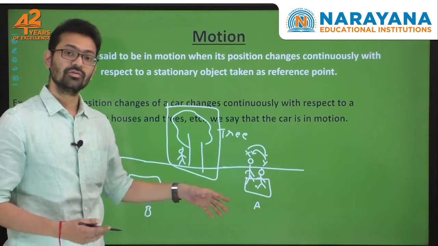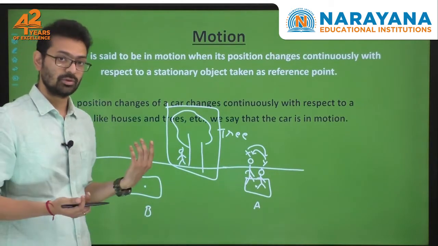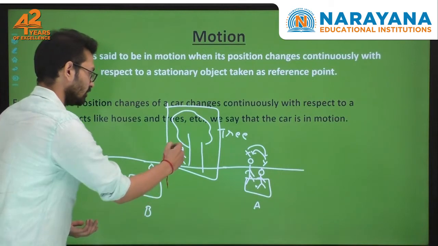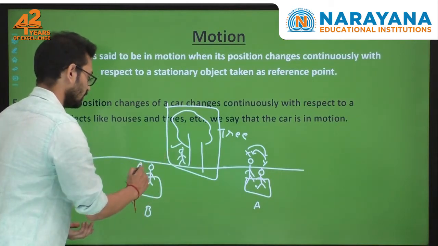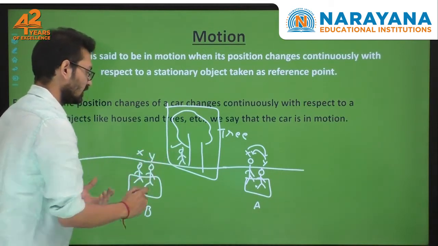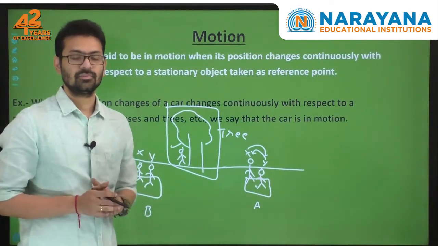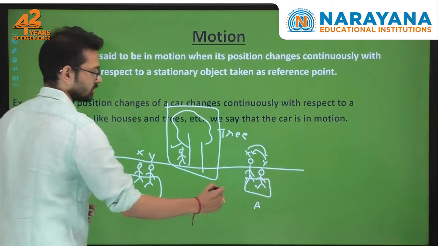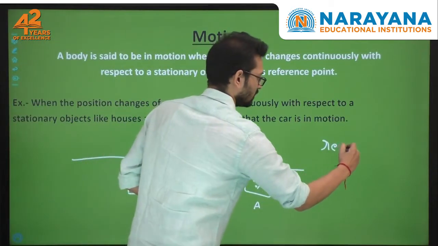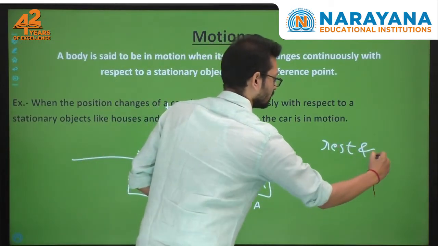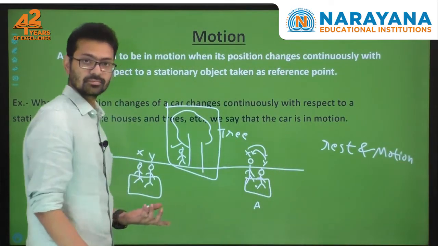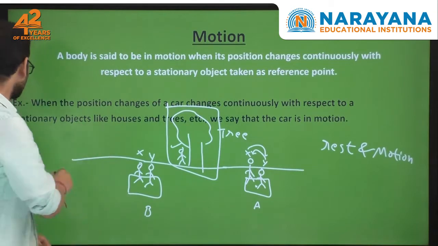So from your point of view and my point of view, these people are in motion, but from the point of view of X and Y, these people are at rest. So here we can tell one thing: rest and motion are relative terms. Now I have given you an example over here.